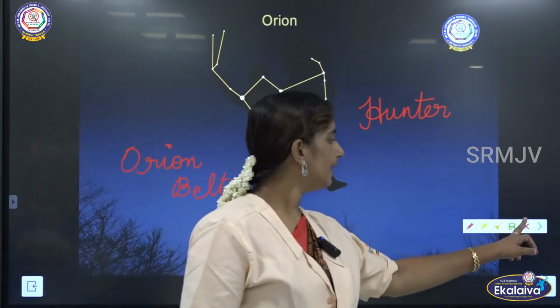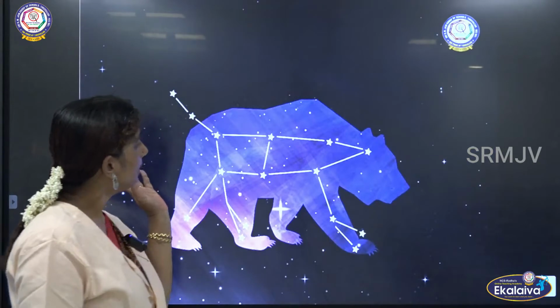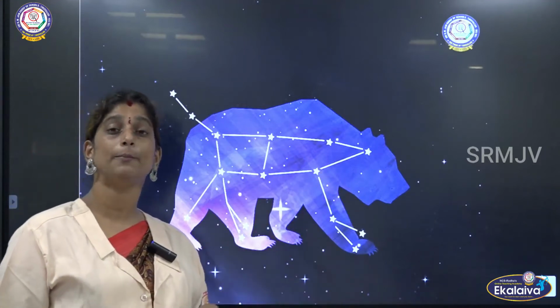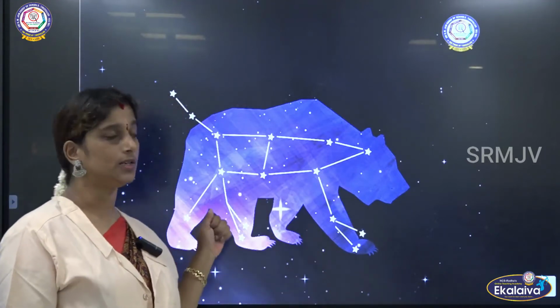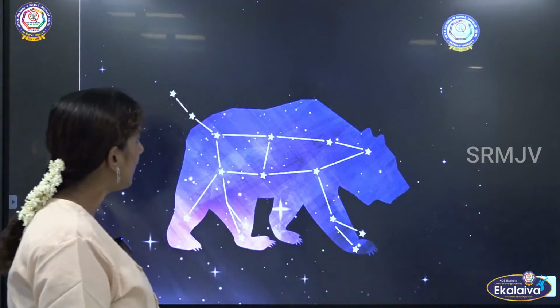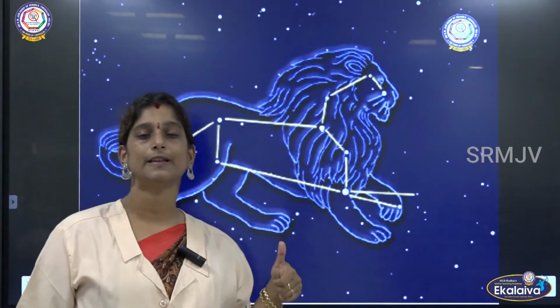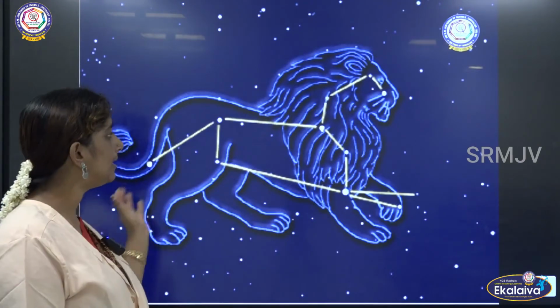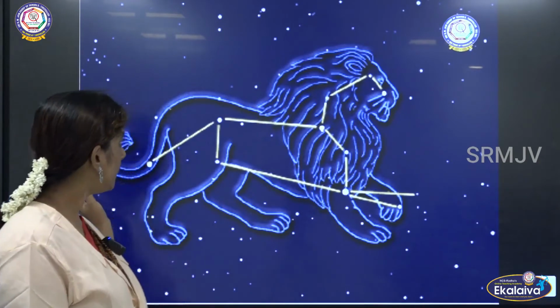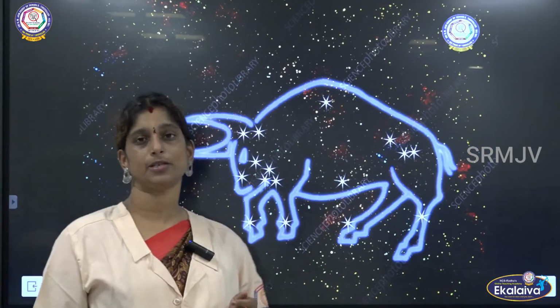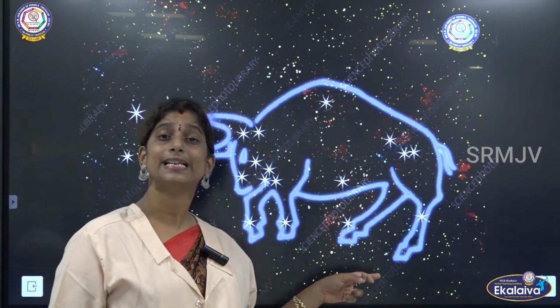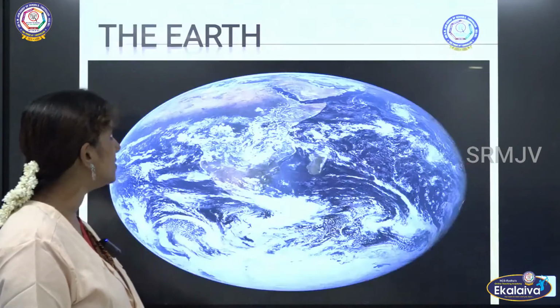Next, here Ursa Major. Ursa Major is nothing but the star pattern which forms a bear-like structure, and that we call it as Ursa Major. Then we have Leo. Leo is nothing but lion, so it resembles a lion and we call it as Leo. Then we could see a bull-shaped constellation and that we name it as Taurus. So these are all the various examples of constellations, right?